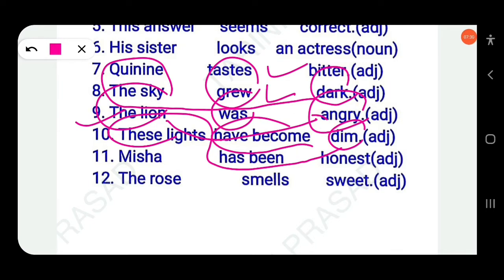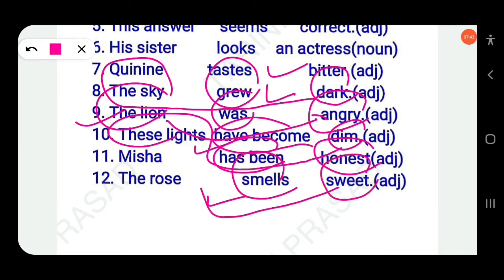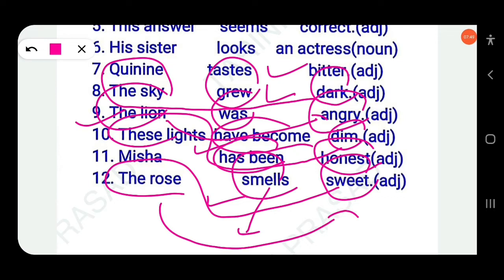Misha has been honest. Honest is an adjective. Okay, and has been, this is a linking verb. Okay. The rose smells sweet. Here smells is a linking verb. What is sweet? The rose is sweet, and it links. Here smells links the subject with its description. Clear?